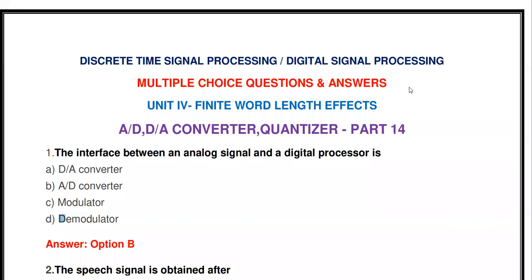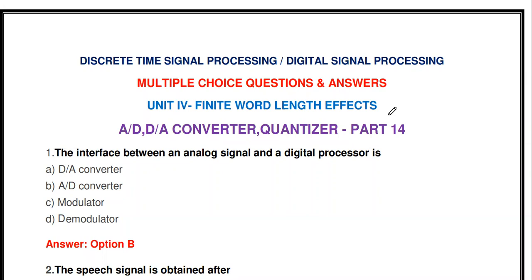Welcome to my channel. Today we are going to discuss the objective type questions and answers from the fourth unit of Discrete Time Signal Processing, or DSP. That fourth unit is the finite word length effect.